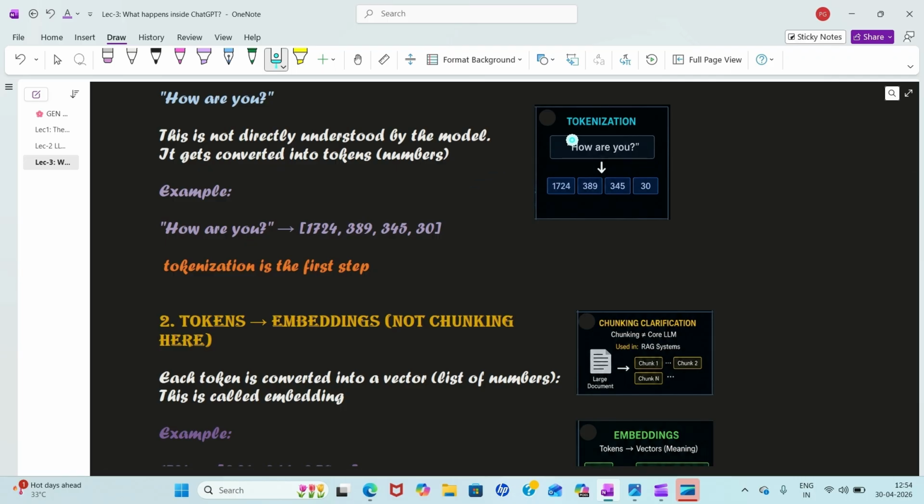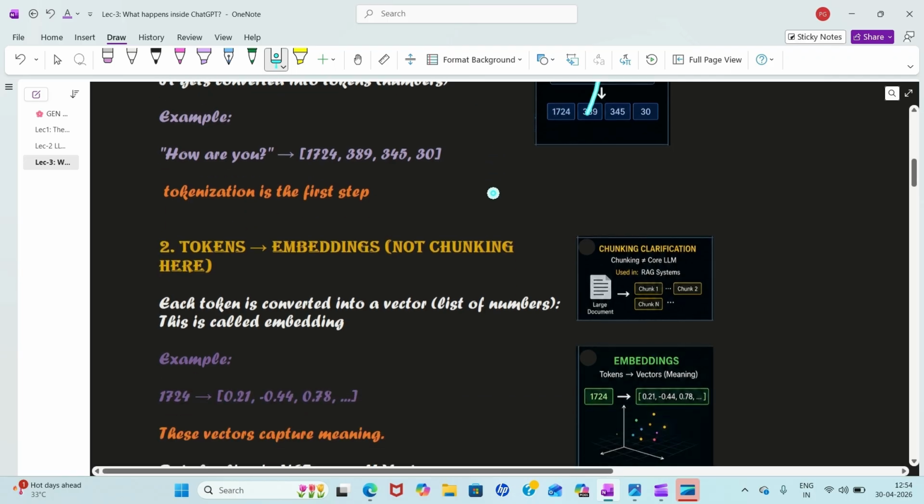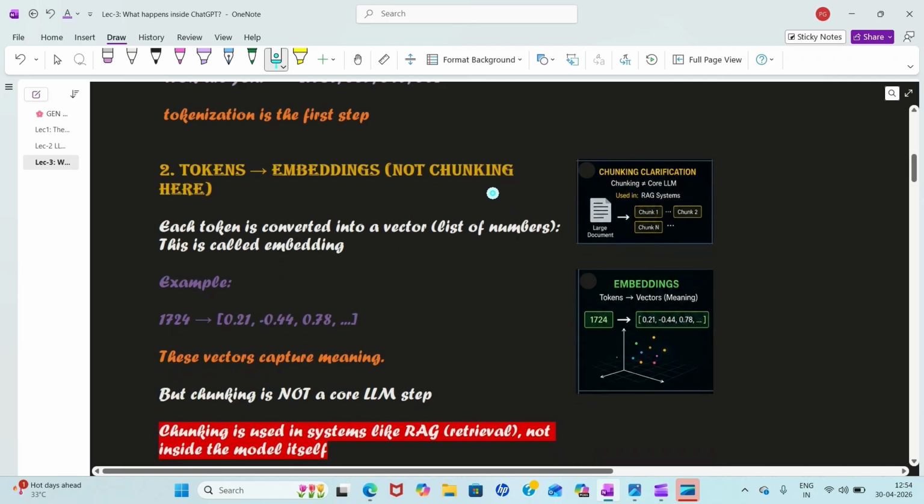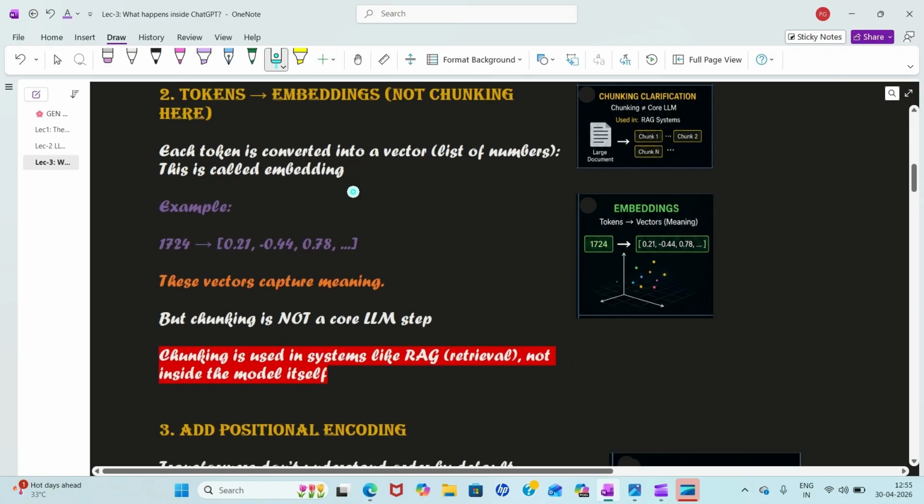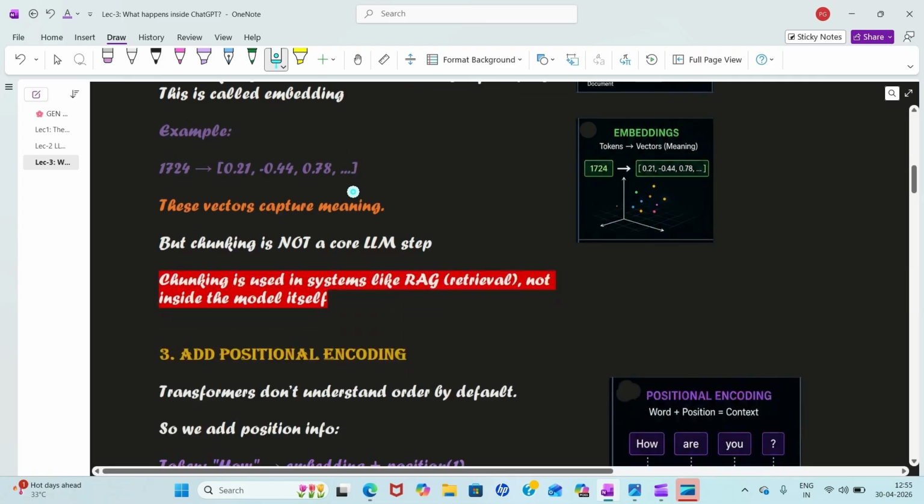First of all, when tokenization happens, the immediate next step is embeddings. We do vector embedding and position embedding. When vector embedding is done to represent meaning, then transformers ask about order.